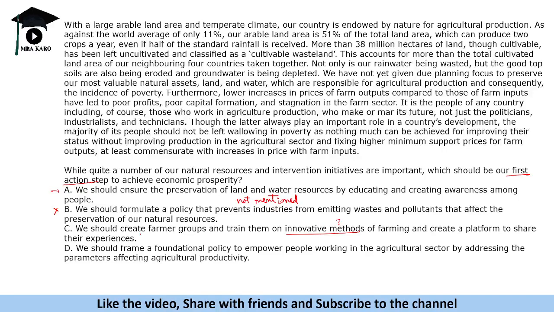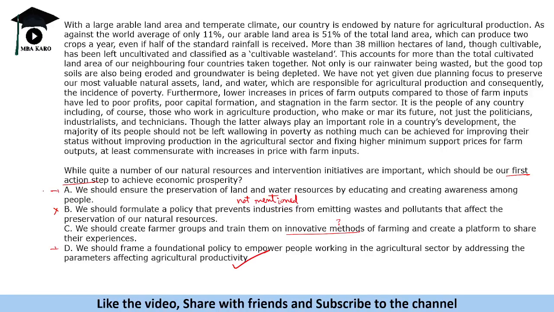Now we do not know the outcome of it, and if we teach them innovative methods, we do not know the outcome. Last one says we should frame a foundational policy to empower people working in the agriculture sector by addressing the parameters affecting agriculture productivity. Yes, this is the gist of the passage. If you see the last line, we need to formulate policies for farmers, and that should improve the productivity of agriculture. So this is the priority.